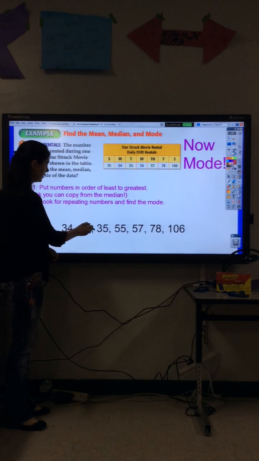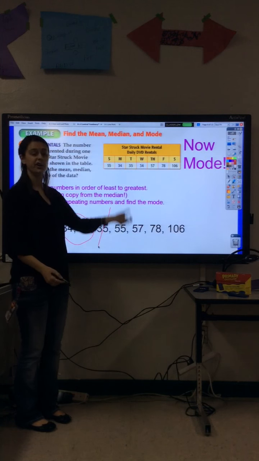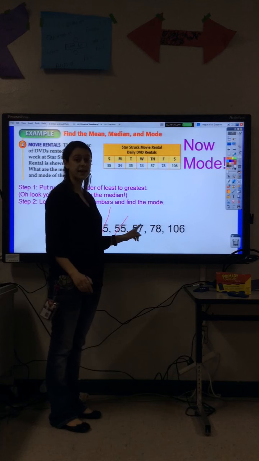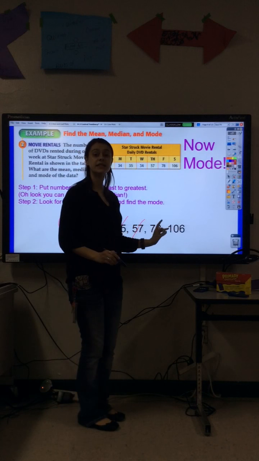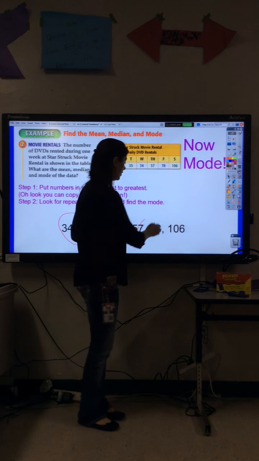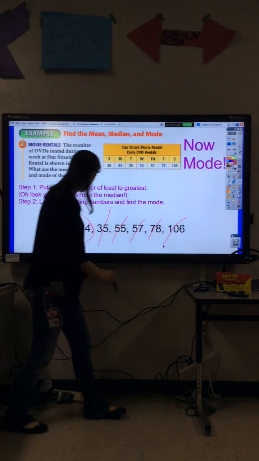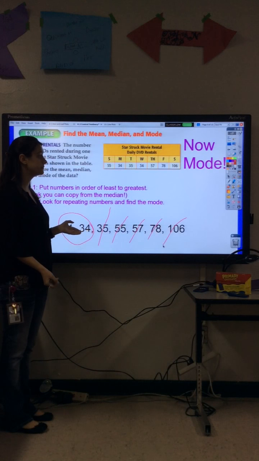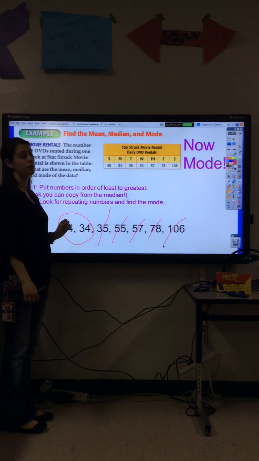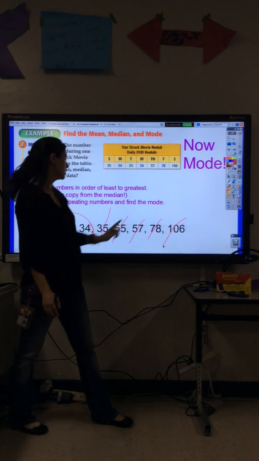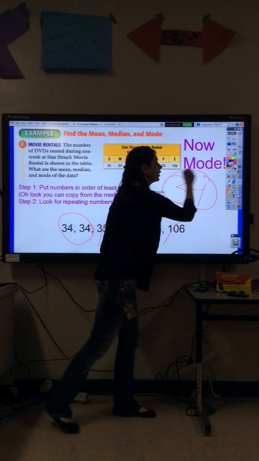35. It's the only one. 55. The only one. Cross it off. 57. It's the only one. Cross it off. 78. Only one. Cross it off. And 106. Only one. Cross it off. Well, 34. I have multiple, so it's the most often number, or the mode. So the answer would be 34.